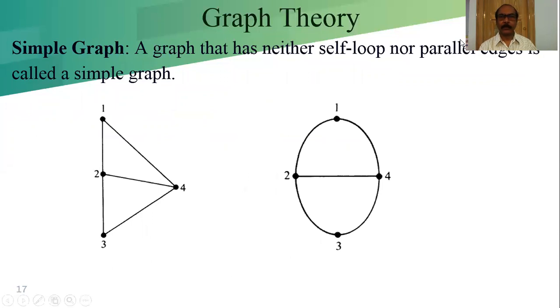Simple graph. This is another definition. But we have to remember each and every basic definition. Otherwise, we face problems when we discuss the theorems, because the next theorem is related to the previous theorem, along with all the definitions.